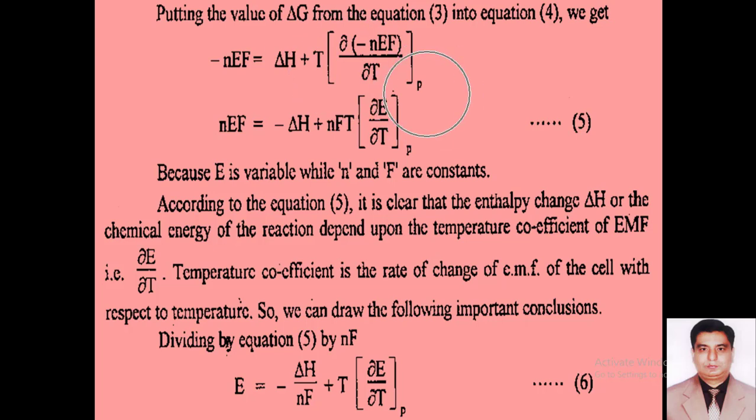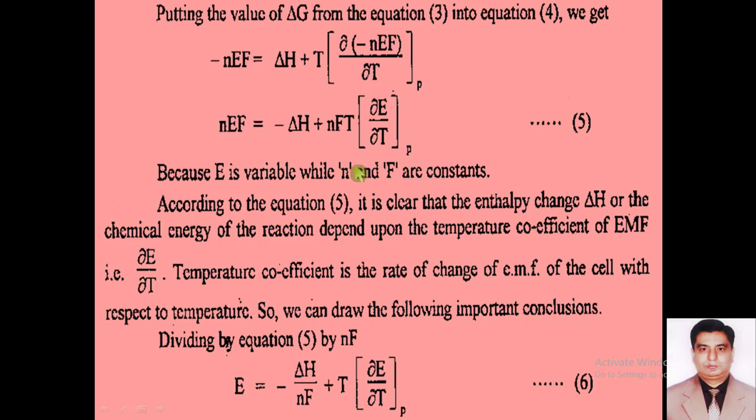This P indicates constant pressure. So when we rearrange this equation, we will find equation number 5. According to equation number 5, just by rearranging the above equation, nEF is equal to minus del H plus nFT into partial E over partial T at constant pressure.